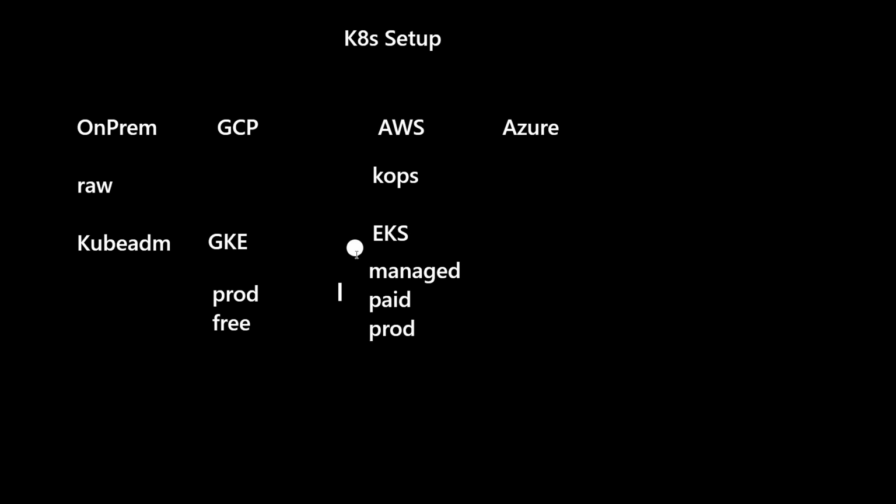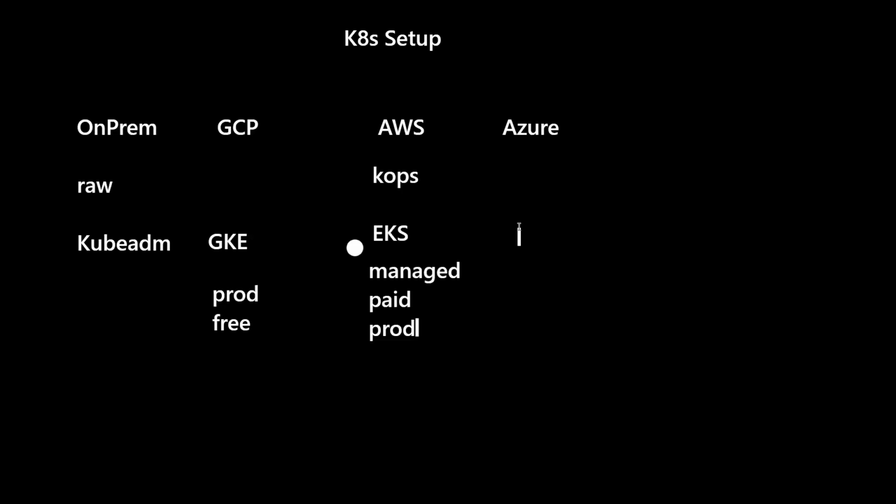And believe me, the majority of Kubernetes clusters, something like 60%, are EKS clusters. You can imagine how famous it is, how widely it is used. Sorry, I misspoke: it's a paid service, right?